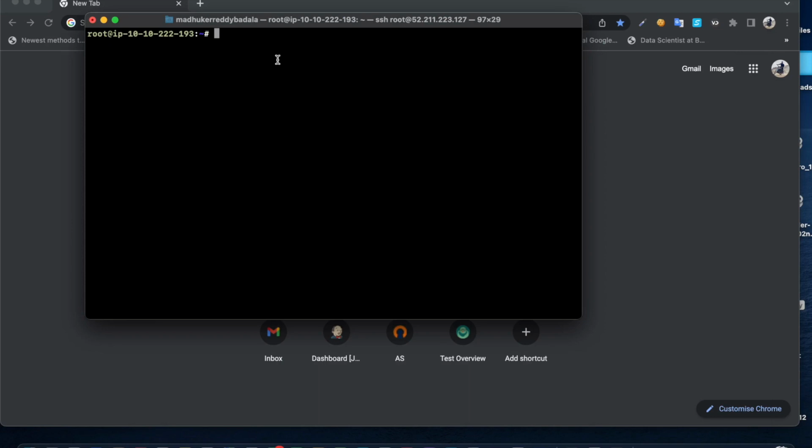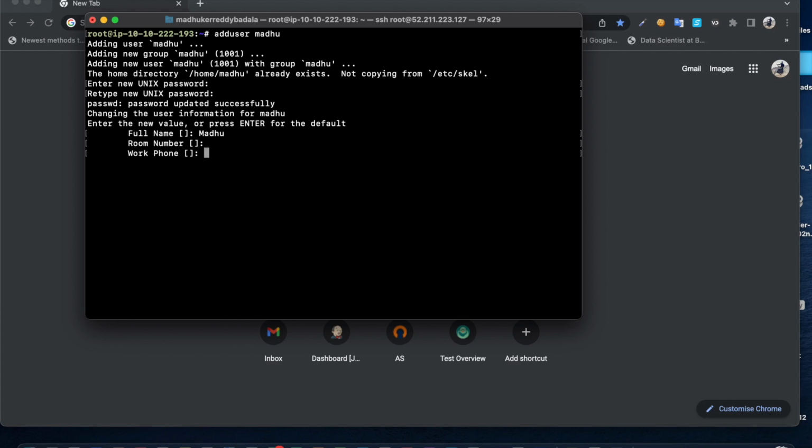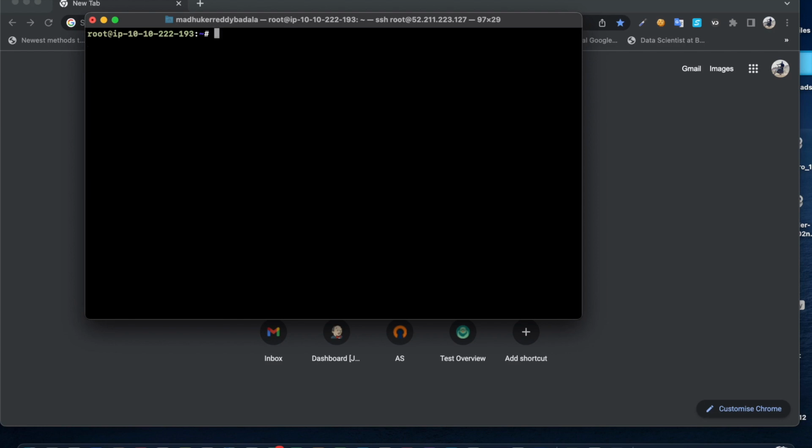Sudoers or Sudo group. So I'm gonna add a user, add user Madhu, then I'm gonna give a password. So I just added that user. If I want to switch to that user, just do su and that username. So I became that user now. You can check IDs, so it shows Madhu. So you can check here as well.